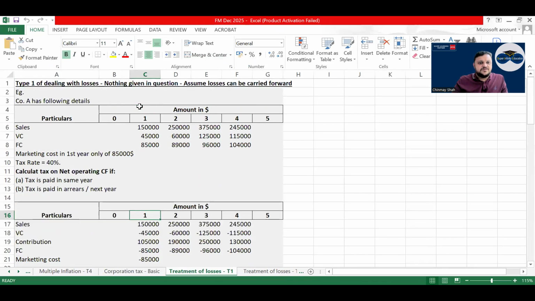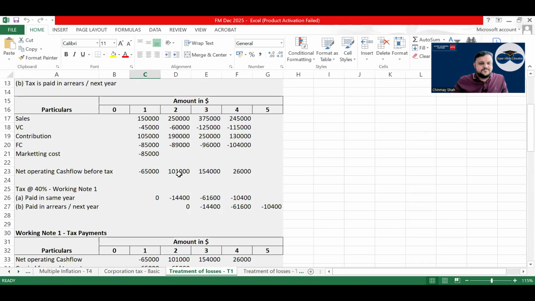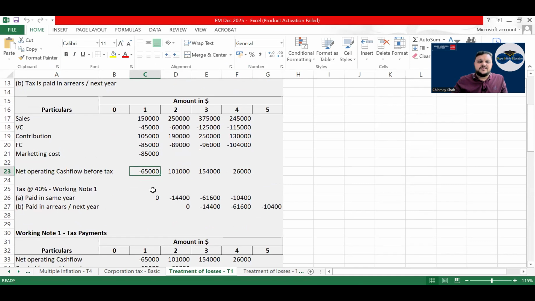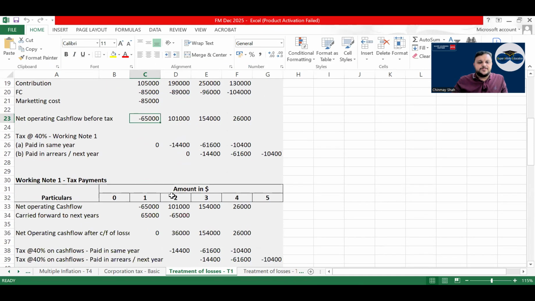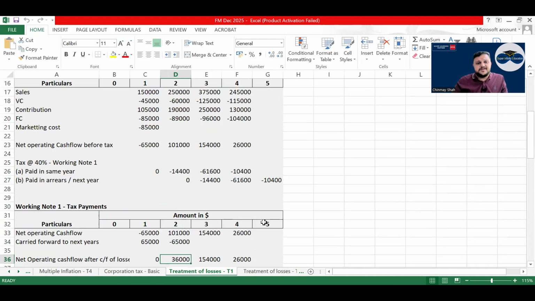Have a look. So if there is a loss, let's say in the first year, and it is allowed to carry forward the loss. So what you'll do, you carry forward the 65,000 ahead, and in the next year from the net operating cash flow you will deduct the loss, and on the 36,000 net you will pay tax. So no tax in the year in which loss occurs.